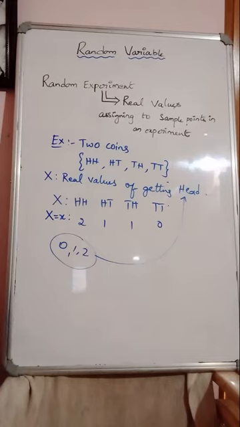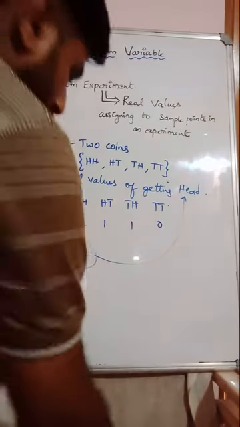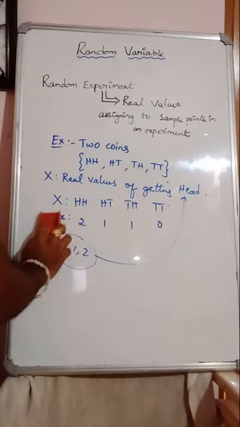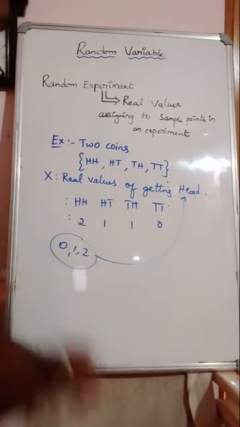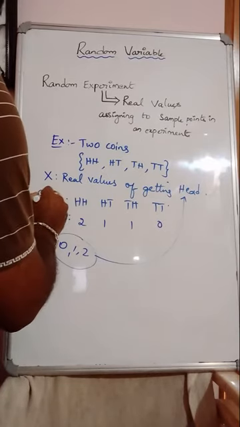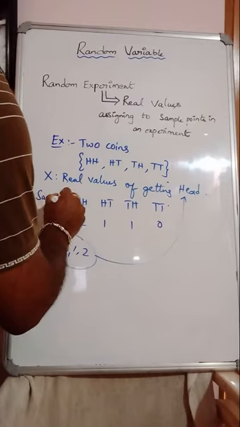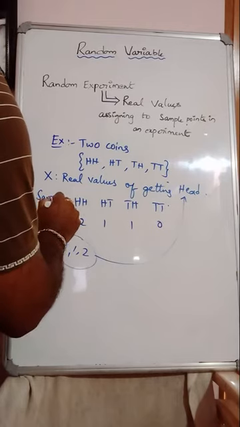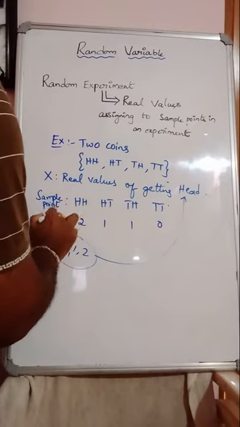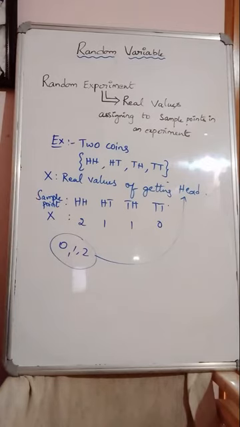Those are all the sample points, and these are the real values, capital X we can take, assigning real values to the sample points.